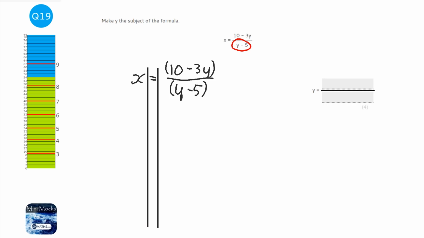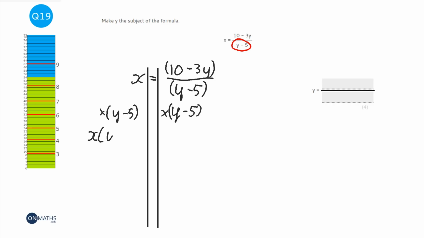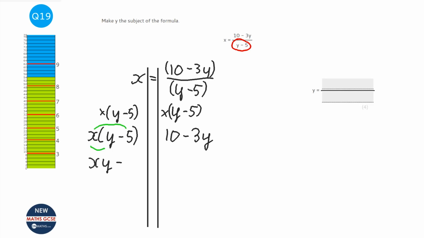So the first thing I want to do is times both sides by that y minus 5. And you must do that. You can't access the numerator of the fraction otherwise. So this ends up being x brackets y minus 5. And on the right hand side it's just the same numerator but without the denominator. Now I said there were 2 things you've got to get rid of. The first one's fractions, the second one is brackets. You've got to break them open. So we're going to times out these brackets. So we're going to have xy minus 5x.